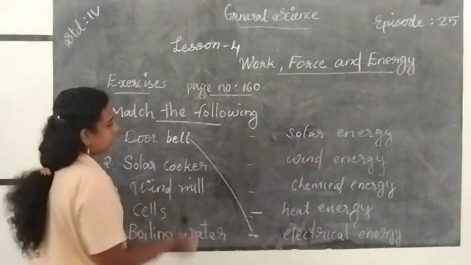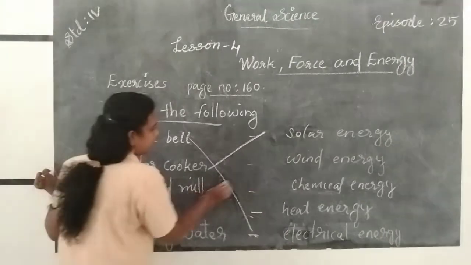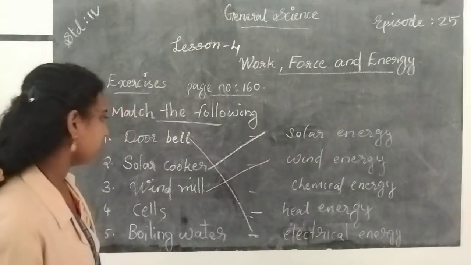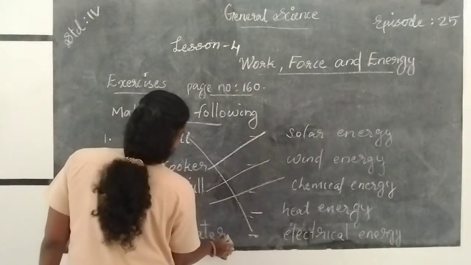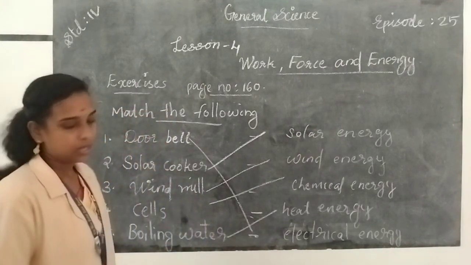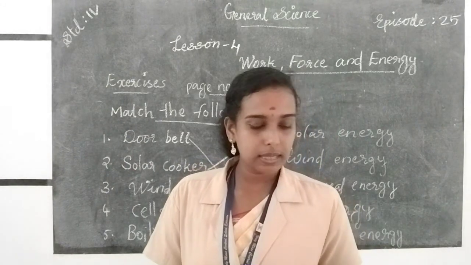Then solar cooker, solar energy. Then windmills, we use wind energy, and in cells we use chemical energy, and boiling water, heat energy. Okay, so these are the answers of the match the following questions given in your textbook, page number 160.